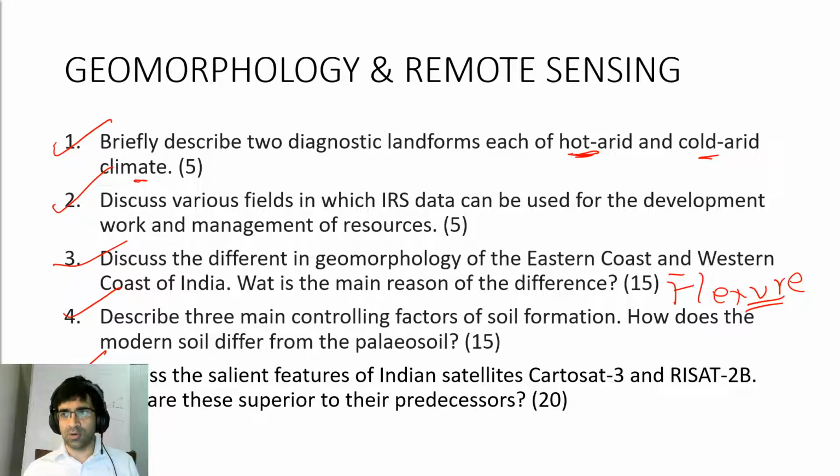If you look at some of the older books, Cartosat 3 and RISAT 2B have been mentioned as future satellites, but now we are in 2021 and these satellites have already been launched. And you have to discuss how they are superior to their predecessors. Again, it is a question which is repeated from previous year papers, and it is a pretty straightforward question. You have to write about their applications. So in remote sensing, there are two questions. Both of them are based on the satellites part.